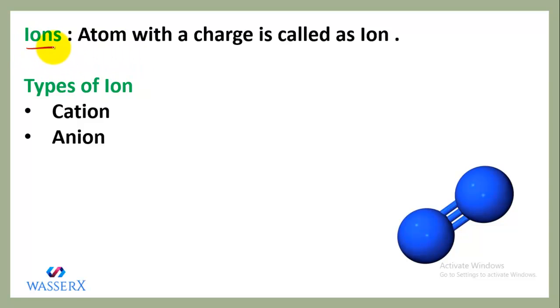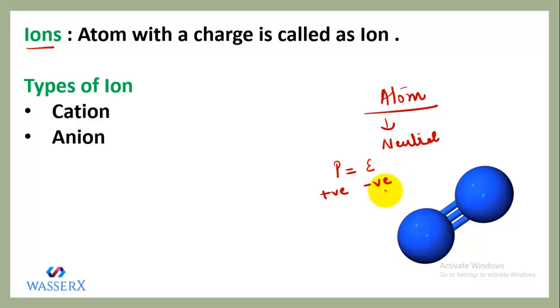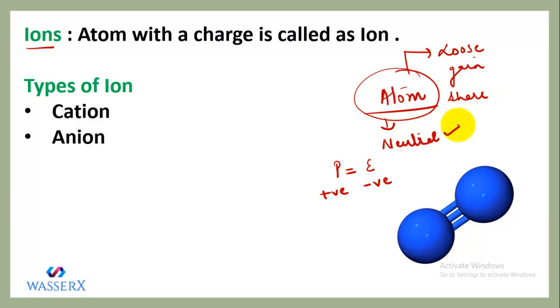Now, what are ions? We know that an atom is neutral. An atom is electrically neutral. That is, the number of protons, the number of positive charges in it, is equal to the number of electrons, the negative charges in an atom, right? That is the reason an atom has no charge. But as I told you, in order to attain stability, atoms either lose electrons, gain electrons, or share electrons.